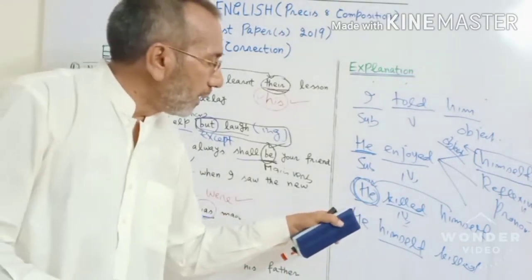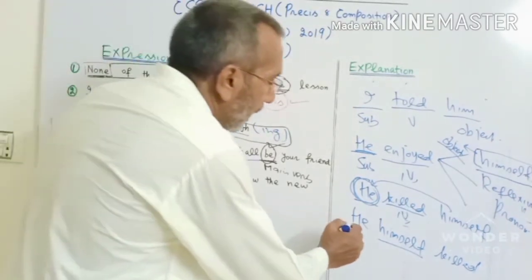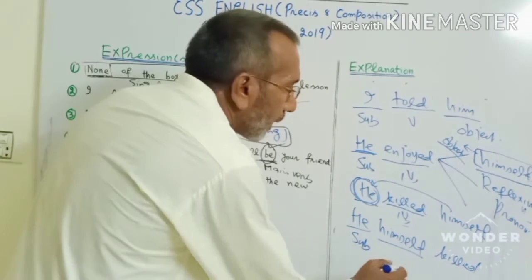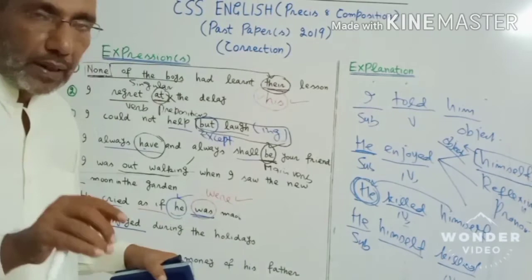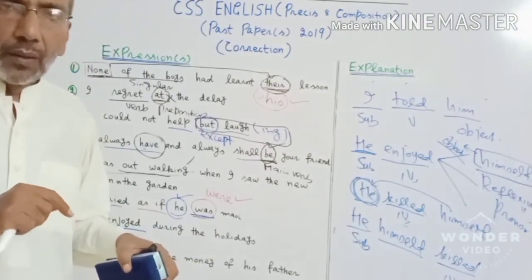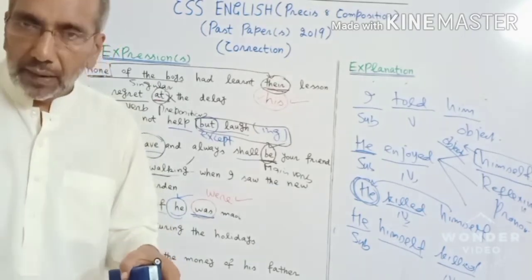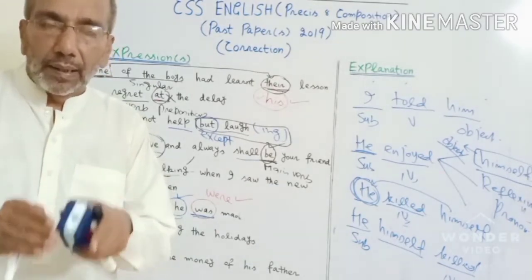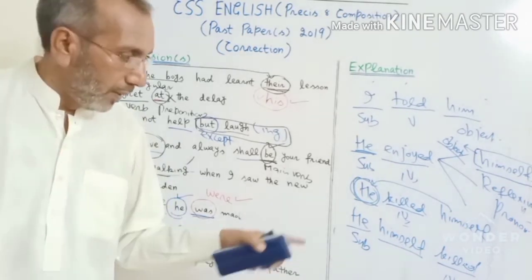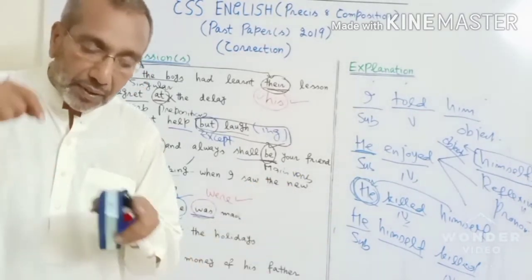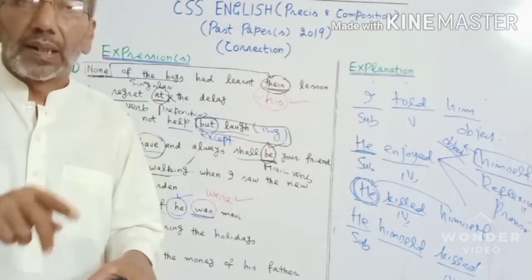But in this expression, he himself killed, he is your subject and killed is your verb. That means he himself will give the impression that if someone says, no, it was just a chance, actually he didn't want to do this. If I say, no, he himself killed, it means the person who is killed is someone else. So try to understand, he himself killed. It means you are stressing the word himself. It means he is responsible for the killing of such and such person.